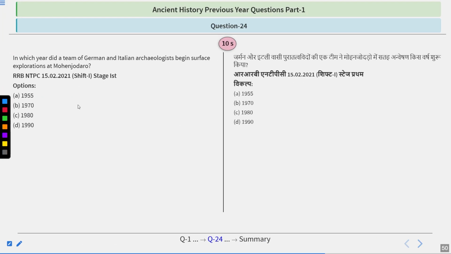Another question. In which year did a team of German and Italian archaeologists begin surface exploration at Mohenjo-daro? Options are 1955, 1970, 1980, or 1990. So just think about this one, guys.